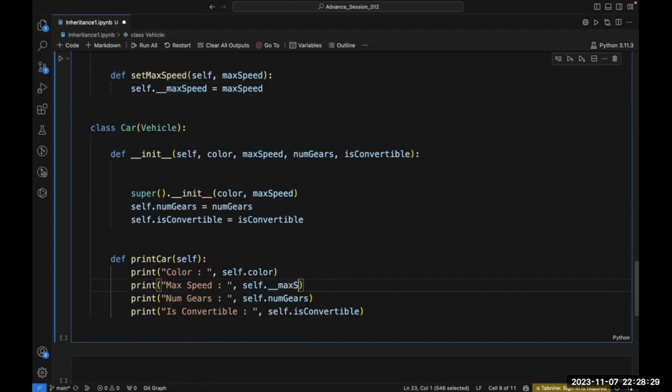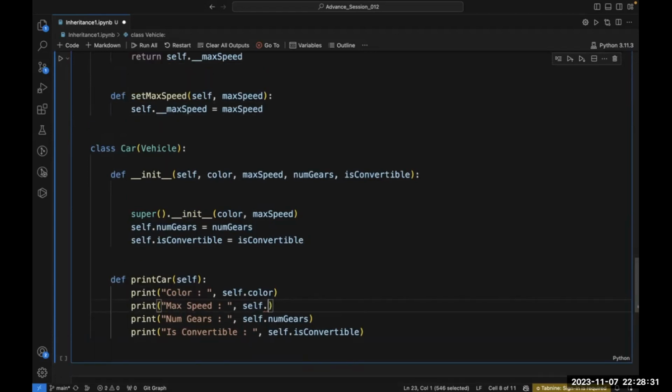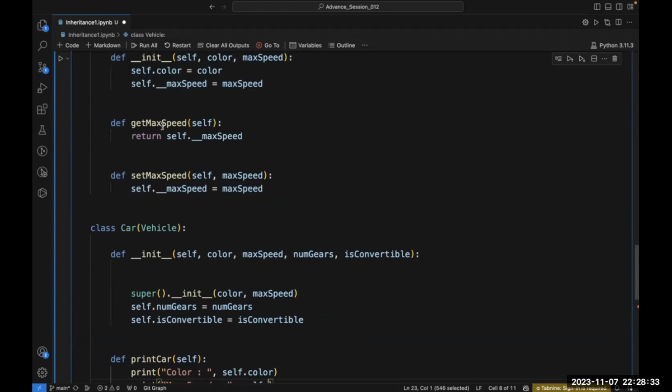But now, can you see, this get max speed is not a private member. This is a method, and this is also not a private method. So I am able to access this method, and with the help of this method, I am getting the maximum speed, because this method is returning me the maximum speed.